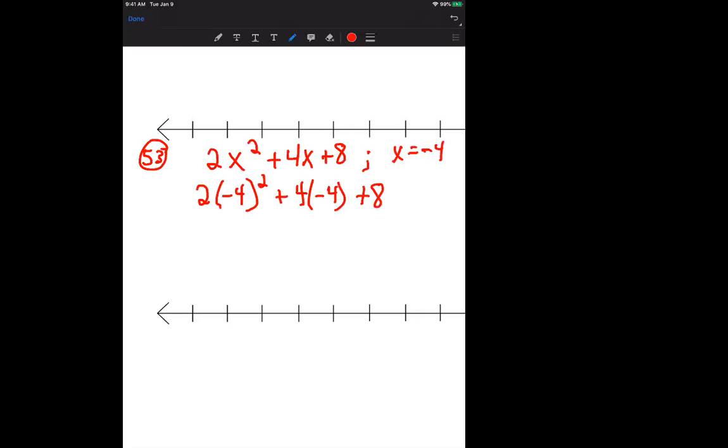Okay, first we're going to work on exponents. Or parentheses. We have parentheses and exponents. We have a square here. We'll work left to right. What is negative 4 squared? It's negative 4 times negative 4. Can somebody give me the answer to that?